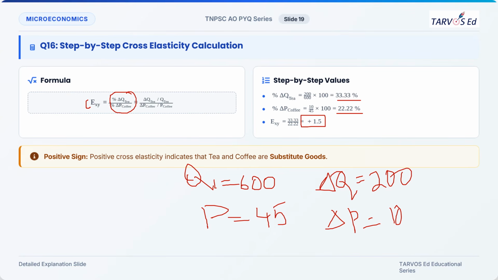If the value is positive, it means they are substitute goods. For a perfect substitute you should get 1. For each quantity of tea, we will substitute coffee.